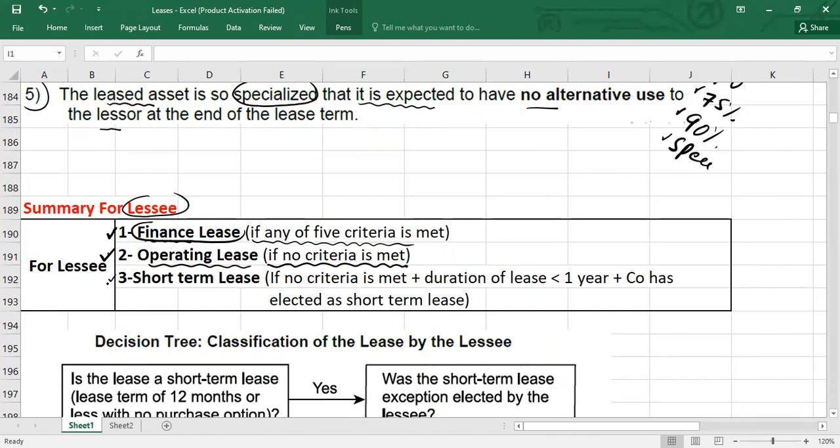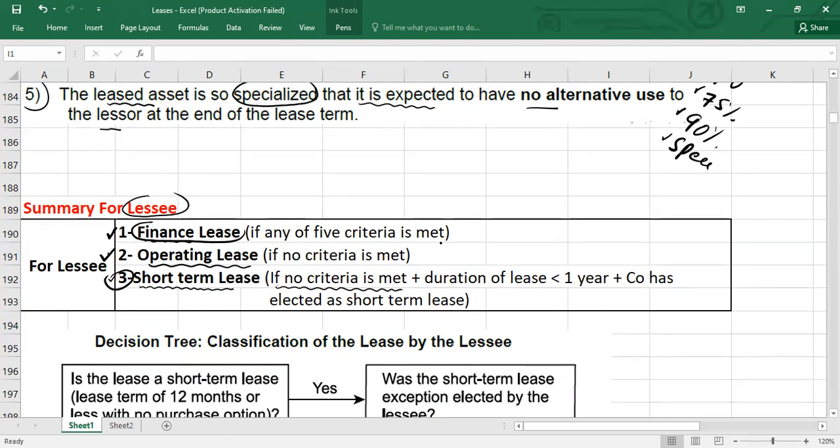Now you have to look at the third one, which is really important also to avoid mistakes in the exam, which is called short-term lease. For short-term lease, I put three statements here. Statement number one, if no criteria is met, like there is no transfer of title, no purchase option, no 75% test, no 90% test, no specialized nature.